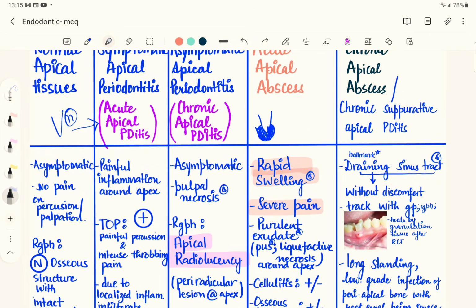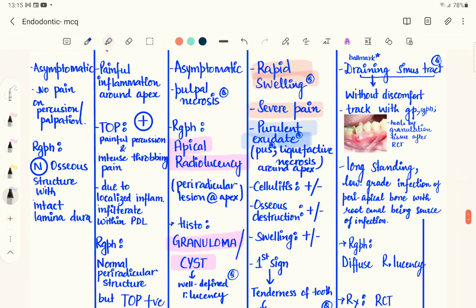We know liquefaction necrosis is associated with pus, as we have studied in oral pathology: when cells undergo necrosis, they liquefy and become liquid-like, and that's the reason we call it liquefactive necrosis. Since the cells are liquefied, they have become very soft and fragile, and it can also be known as colliquative necrosis.